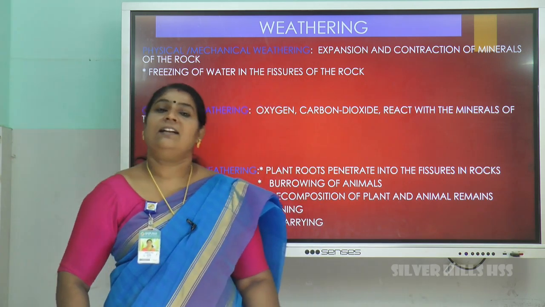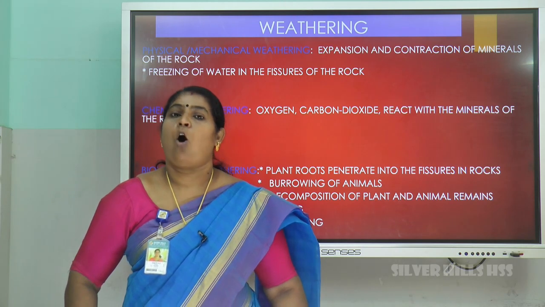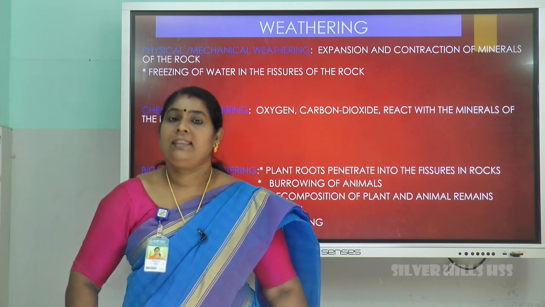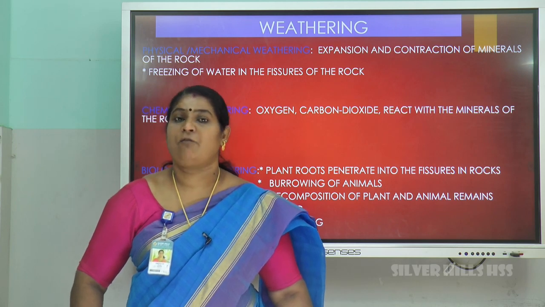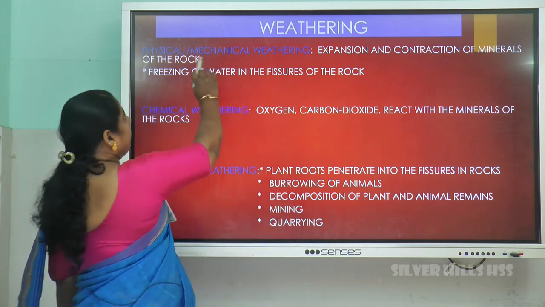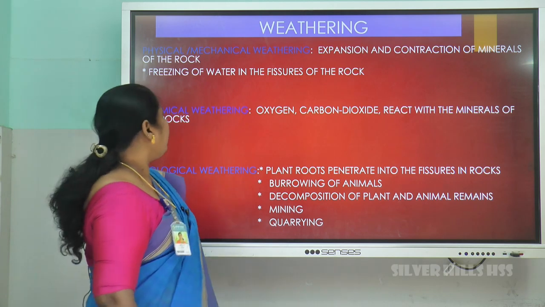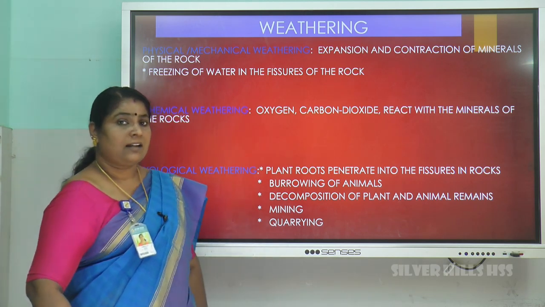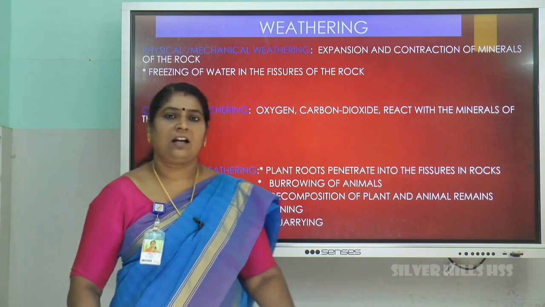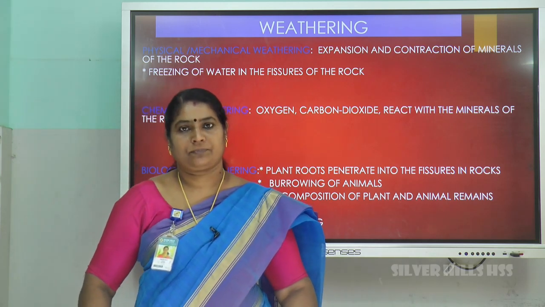Weathering is disintegration of rocks or breaking of rocks. There are three methods how the rocks may break. The three types of weathering are physical or mechanical weathering, chemical weathering, biological weathering. Let us understand what is physical or mechanical weathering.